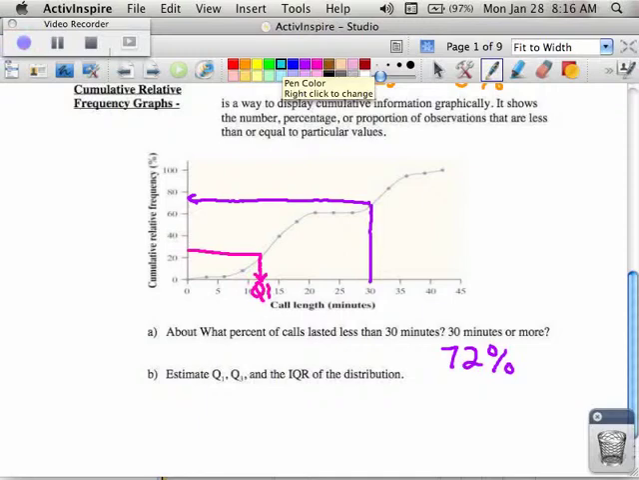And then I would do the same thing for Q3, which then instead of being 25% would be 75%, so maybe right about here. And go down. This is my Q3.